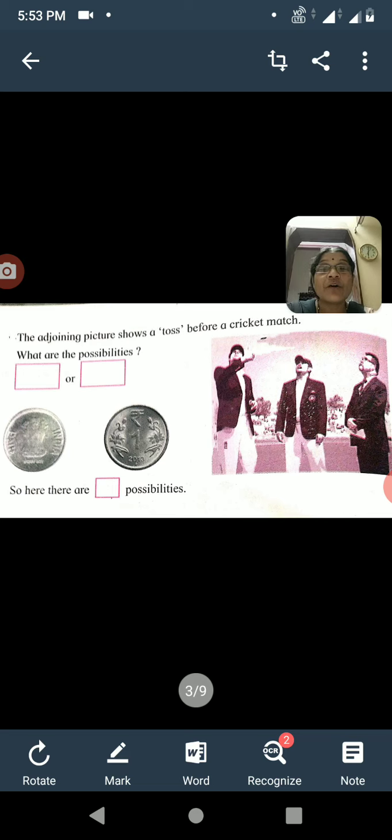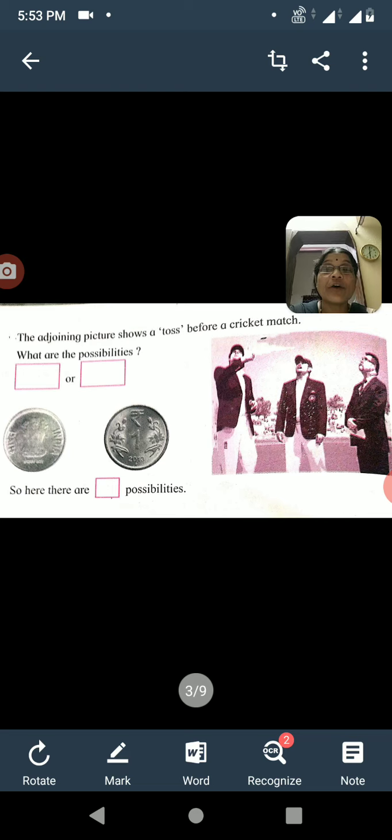All of you have already seen some cricket matches on television. At the start of the match, there is a tossing of a coin. According to the toss, the team that wins the toss takes batting or fielding according to that team's wish. And that picture shows tossing a coin.